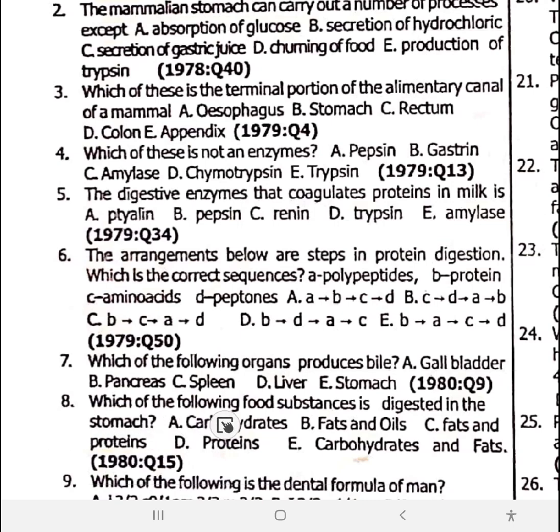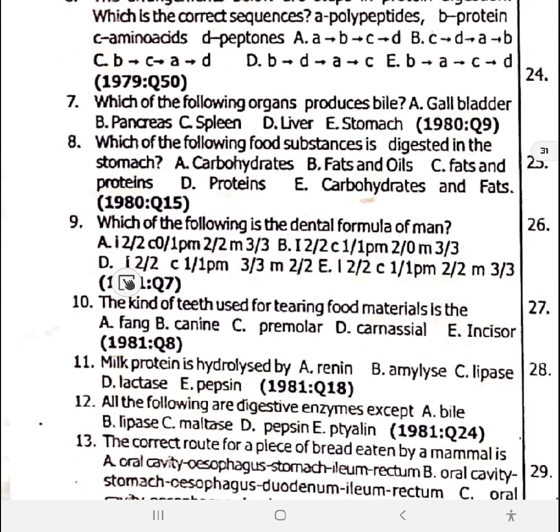Number 8, which of the following food substances is digested in the stomach? Option D, proteins are digested in the stomach. Number 9, which of the following is the dental formula of man? The dental formula of man, everybody write down. We are going to take the dental formula of 4 major animals, and we'll take a bit of notes on each of them. So the dental formula of man is 2, 2 canine, 1 premolar, 2 molar.